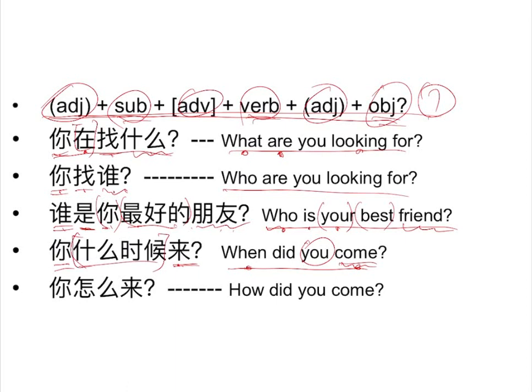So 你什么时候来的, when did you come. 你怎么来的, how did you come. Still 你 is the subject, 来 is the verb, and 怎么 is how, so it is an adverb. Because this is an adverb, and this is also an adverb, the adverb should be just in front of the verb.